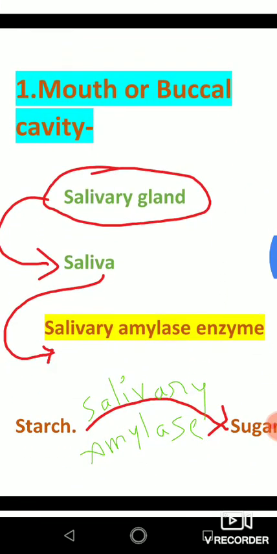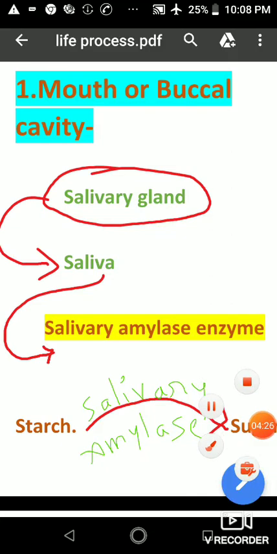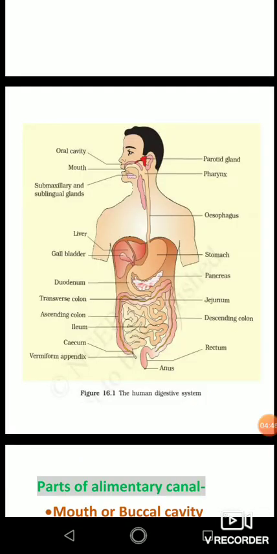You all know that when we take food we put it into our mouth. There is always saliva present in our mouth, and this saliva is secreted by the salivary glands.